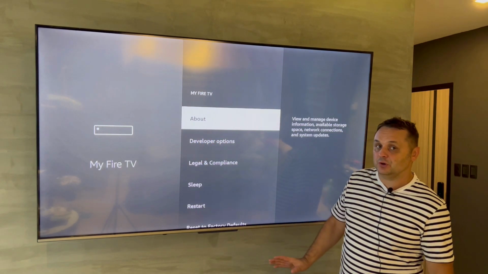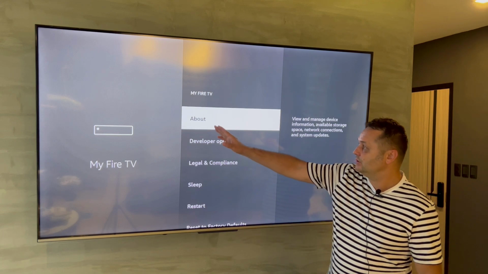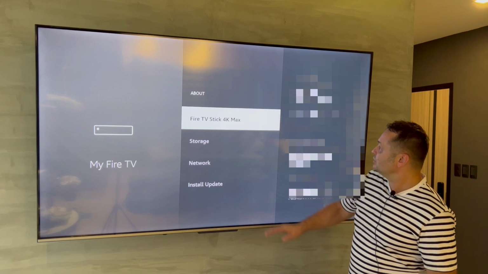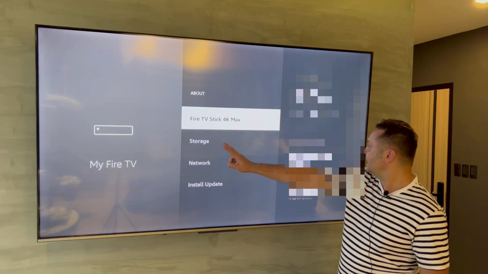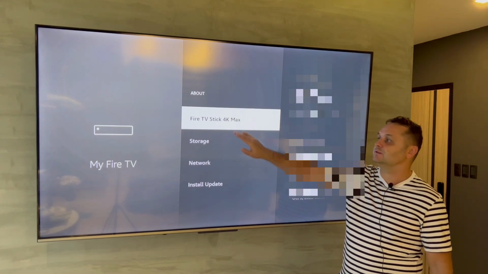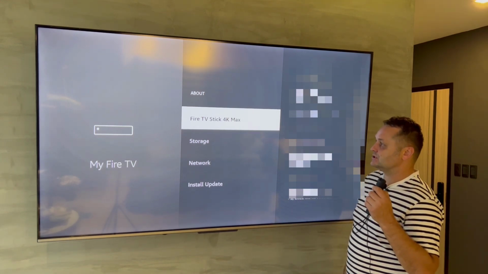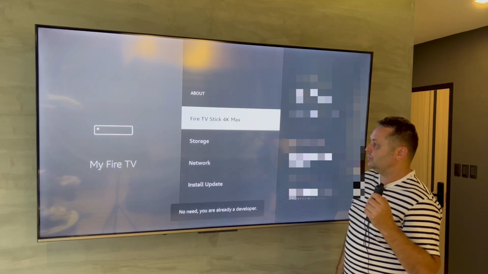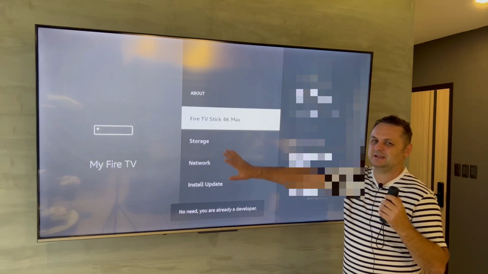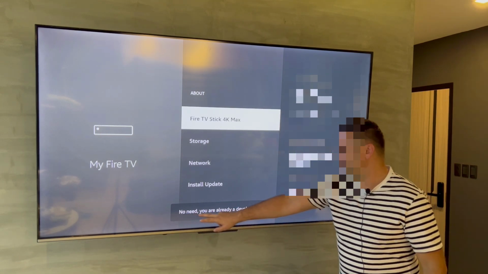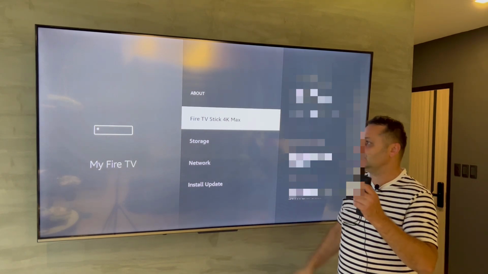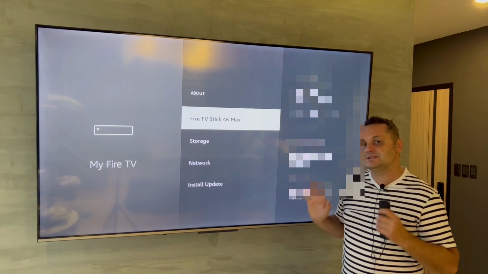Now, if you don't see the developer options, all you have to do is click on About. Once you click on About, you'll see here that it says Fire TV Stick 4K Max or Lite, whatever version you're running, and you're going to click several times. So 1, 2, 3, 4, 5, 6, 7, 8, six or eight times. It says no need, you're already at developer options. But this way you're going to enable developer options if you click on About device six to eight times.